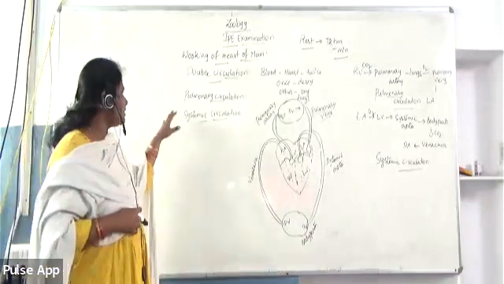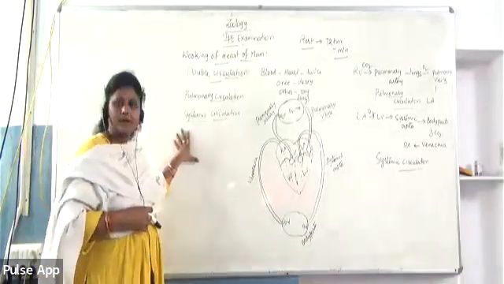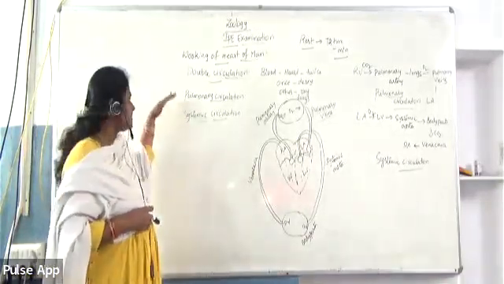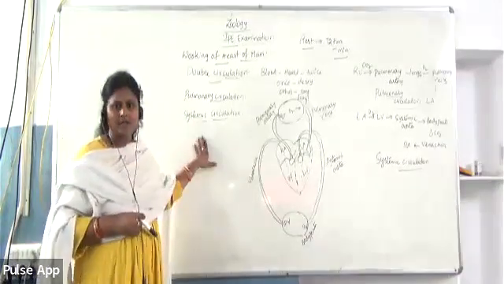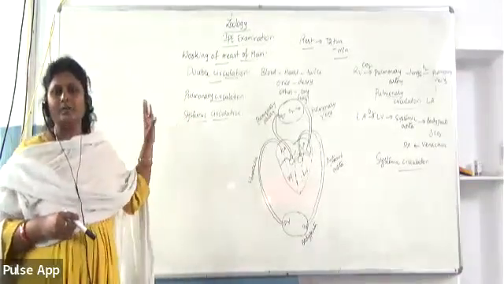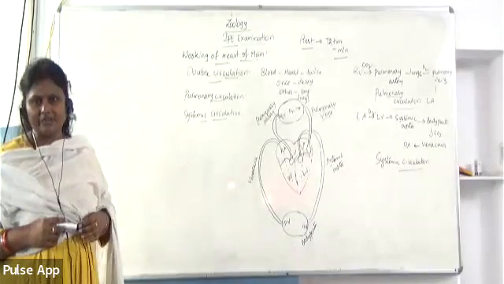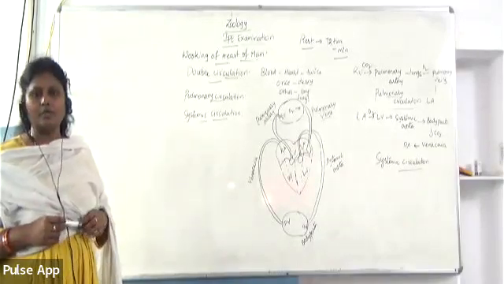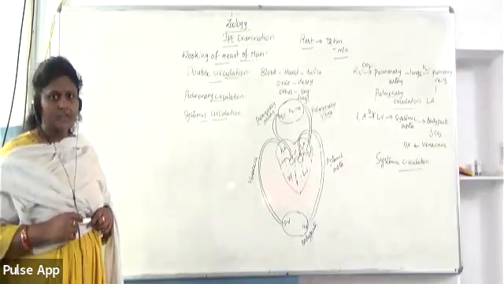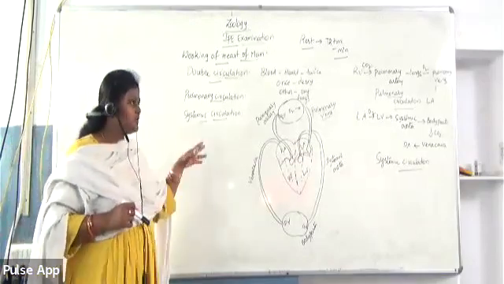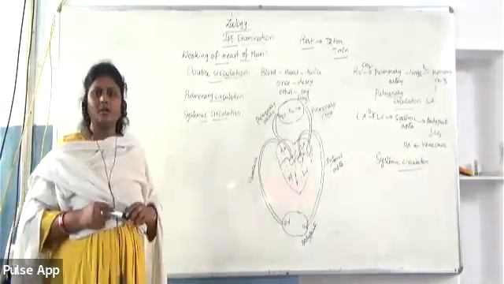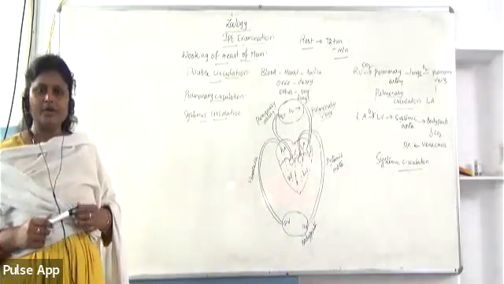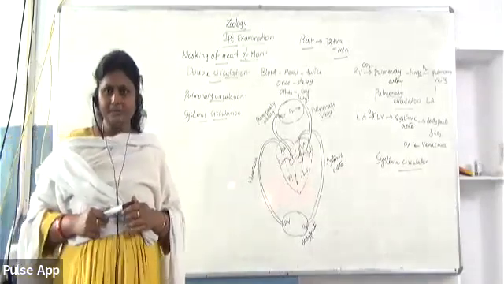And next, third, you can talk about double circulation, which includes pulmonary circulation and then systemic circulation. And in between, you can even write the definitions like what is stroke volume and then cardiac output. So when you present all these things with a good and neat diagram, then definitely you can get full marks, that is 8 marks.